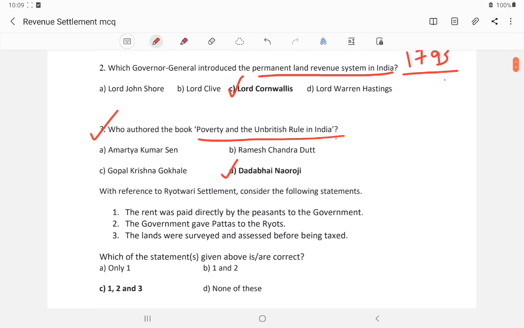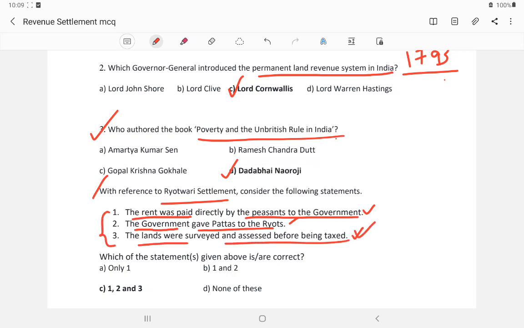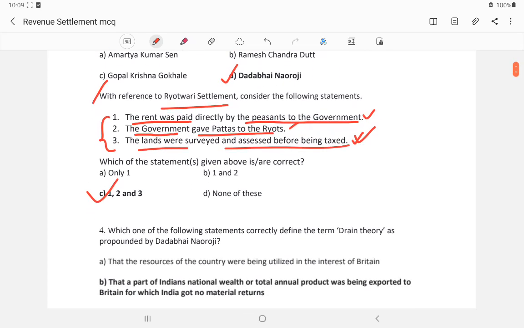With reference to the Ryotwari system, consider the following statements. In the Ryotwari system, the rents were paid directly by the peasants to the government, correct? The government gave pattas to the ryots, correct? And the land was surveyed and assessed before being taxed. So this third one is also correct. The answer is 1, 2 and 3.